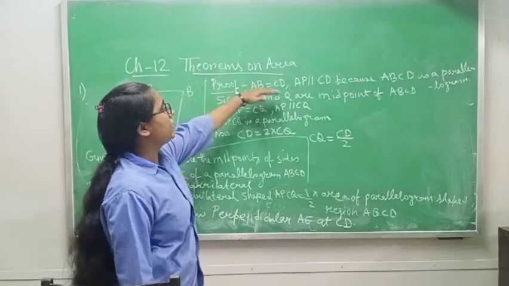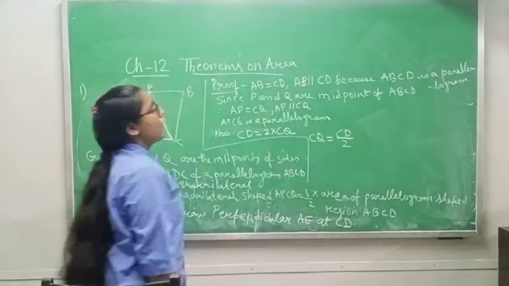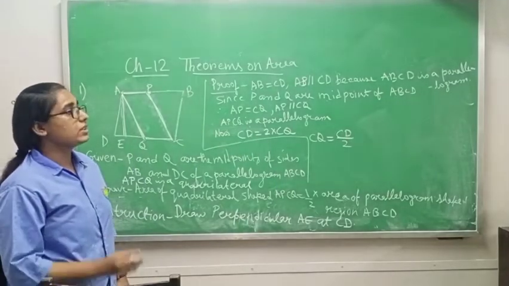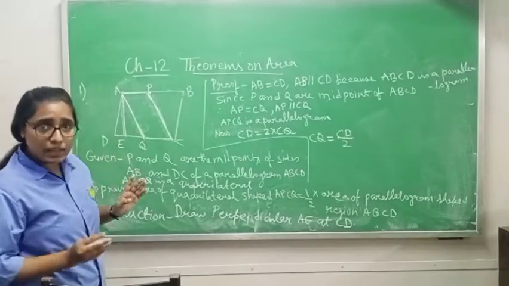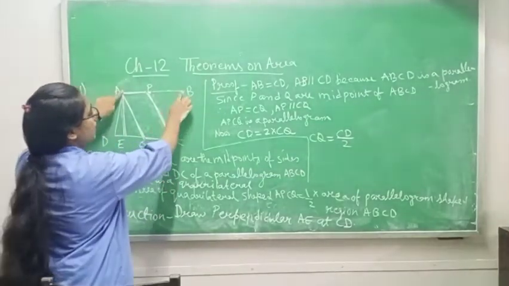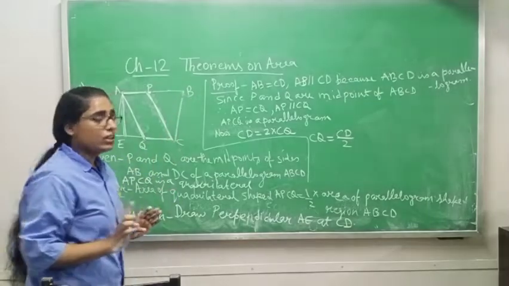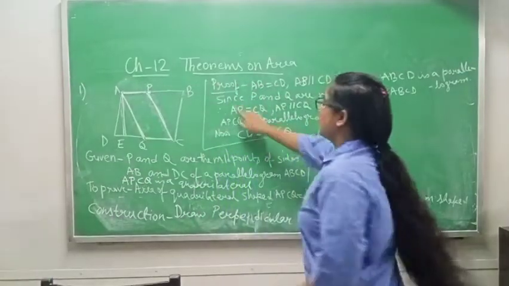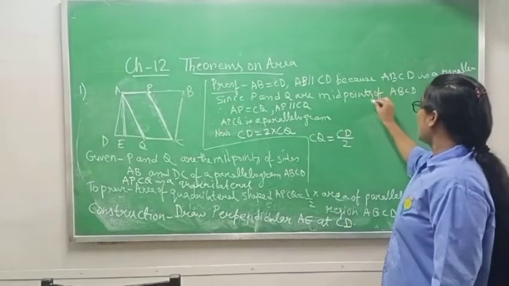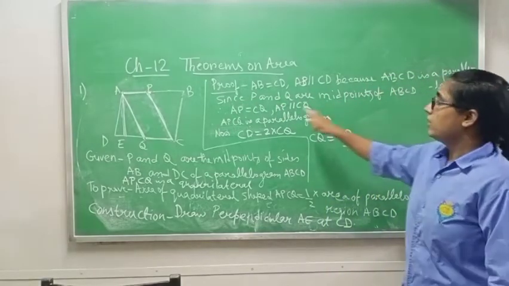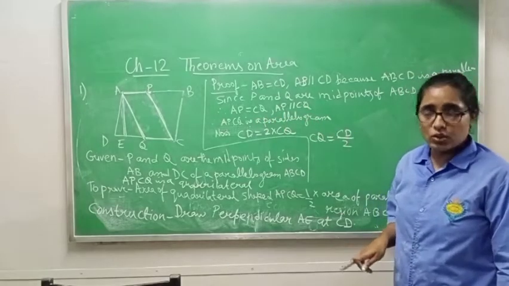See, prove AB equals CD. AB is parallel to CD because ABCD is a parallelogram. This you already know. ABCD is a parallelogram, it means that AB is equal to CD and AB is also parallel to CD. So I am writing: since P and Q are the midpoints of AB and CD, therefore AP is equal to CQ and AP is parallel to CQ.